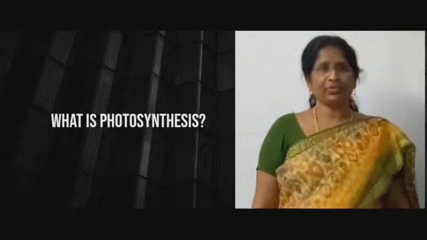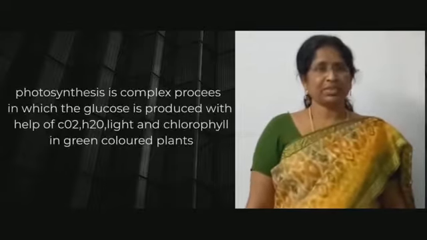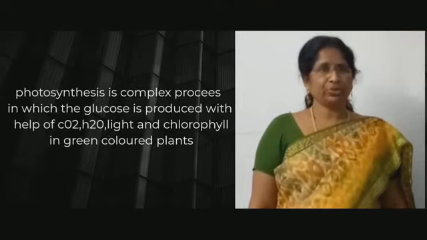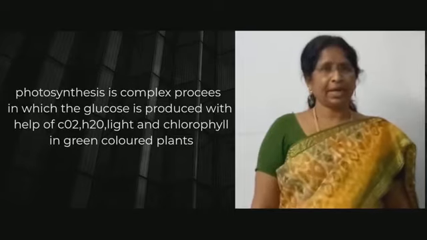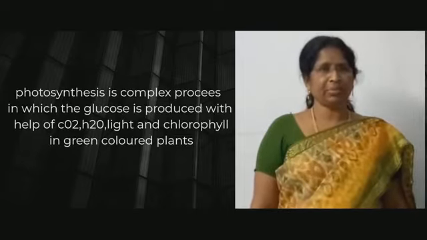Good morning students. Today our topic is factors essential for the process of photosynthesis. What is called photosynthesis? Photosynthesis is a complex process in which glucose is produced with the help of carbon dioxide, water, light and chlorophyll in green colored plants.